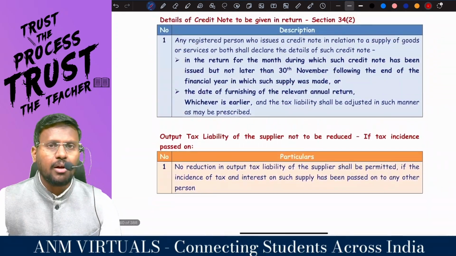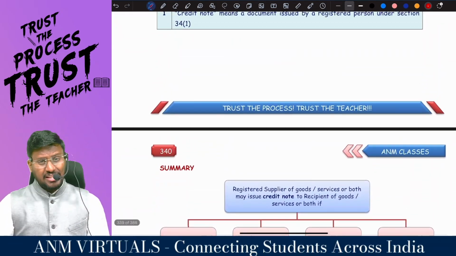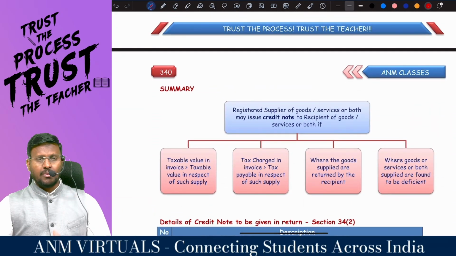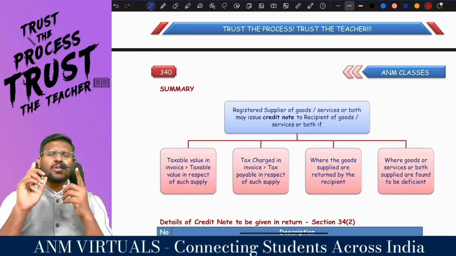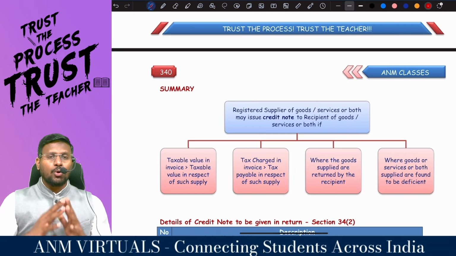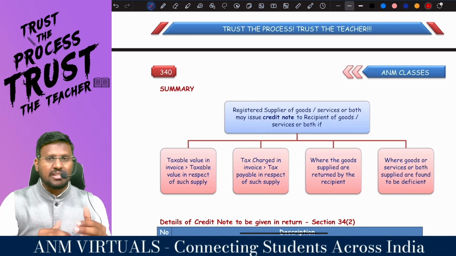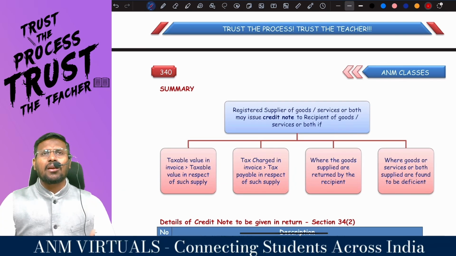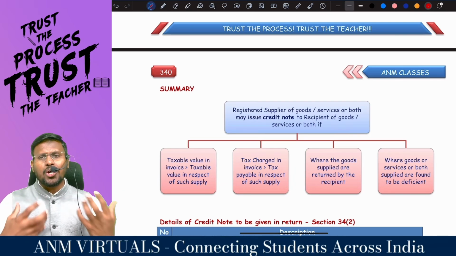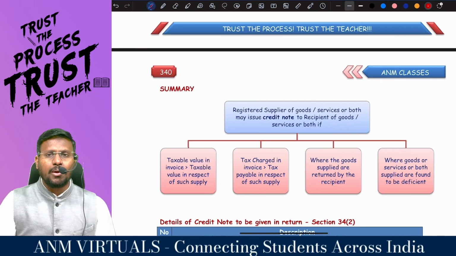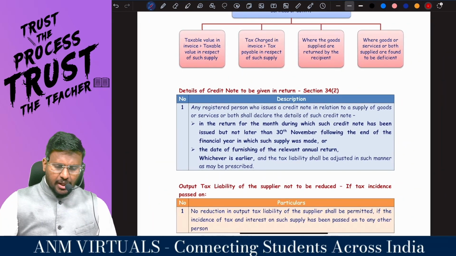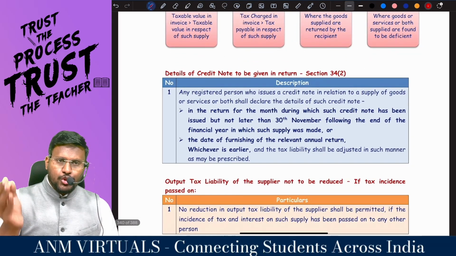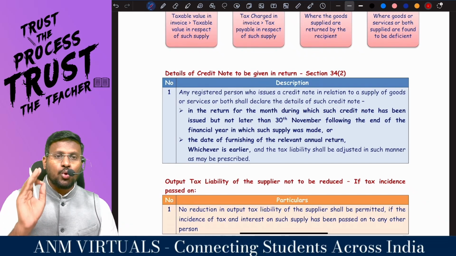So what we have studied till now is that there are 4 circumstances in which a credit note has to be issued. What is the first circumstance? You supplied goods or service or both, but the value of supply is more than the actual value. Number 2, the tax charged in the invoice is more than the tax payable in respect of such supply. Where the goods supplied are returned by the recipient. Where goods or service or both supplied are found to be deficient. Fantastic to the core.